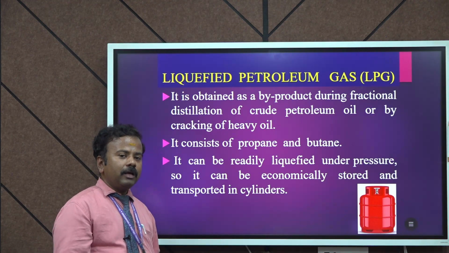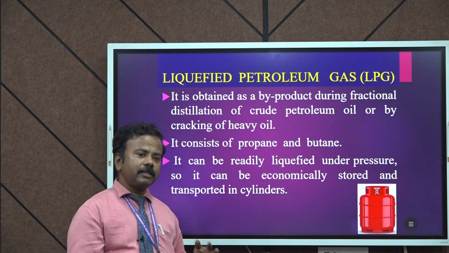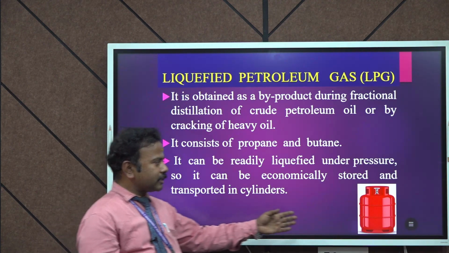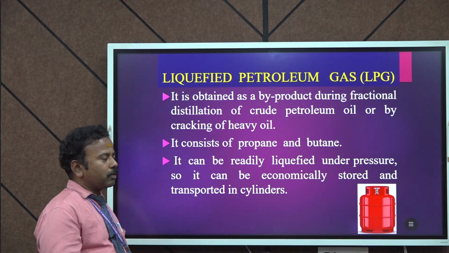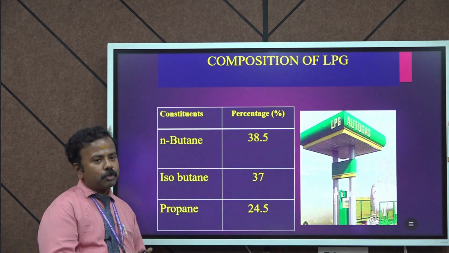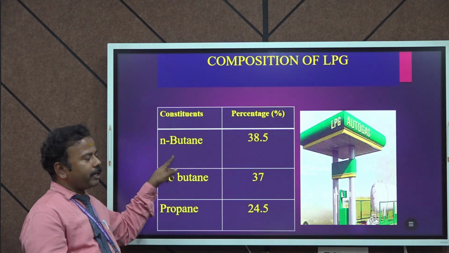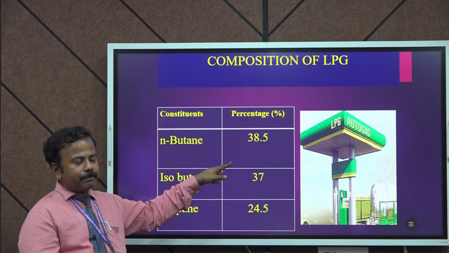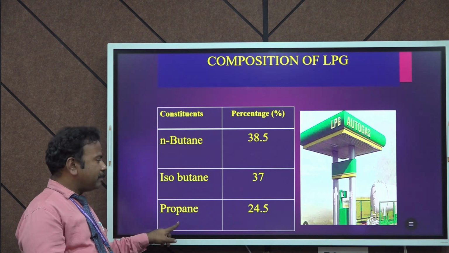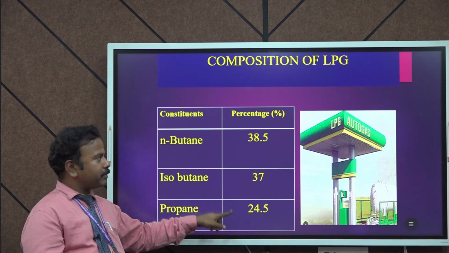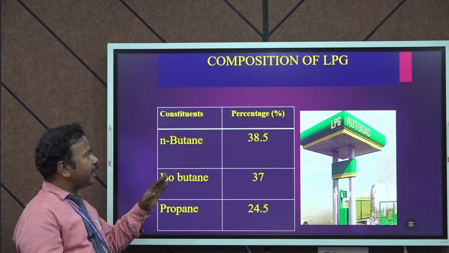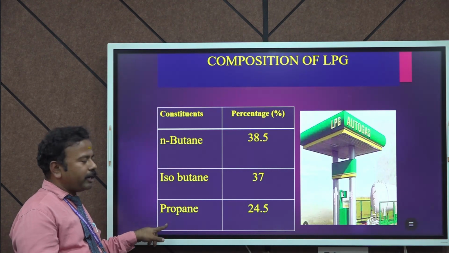In our day to day life we see the LPG cylinders; it is stored in a cylinder and placed so that it can be used. Then this is the composition of the LPG. Mainly n-butane is about 38.5% and isobutane is about 37%, then propane is about 24.5%. So these are the three constituents mainly present in the LPG: butane, isobutane and propane.